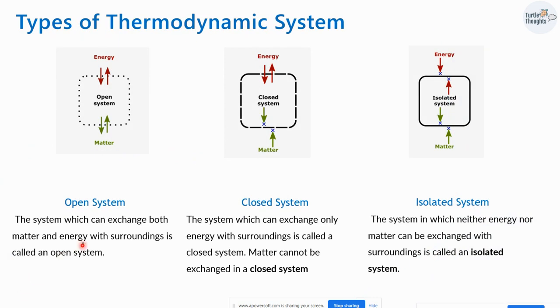Next we have three types of thermodynamic system. The first one is open system, the second is closed system, the third one is isolated system. In the open system, the system can exchange both energy and matter. So an open system can be defined as a system which exchanges both energy and matter with its surroundings. Similarly, in a closed system, matter cannot be exchanged, however, the energy can be exchanged. In an isolated system, both the energy and matter cannot be exchanged with external surroundings. So we have three types of thermodynamic system.